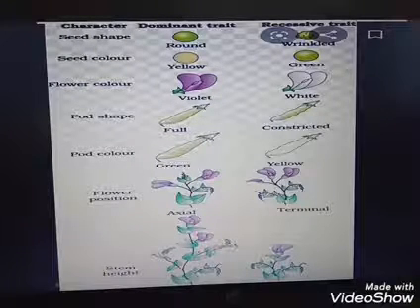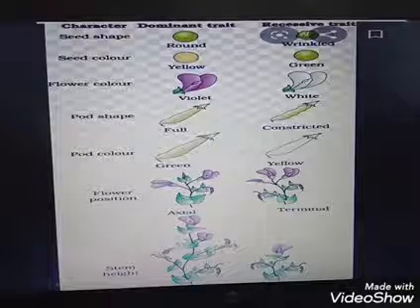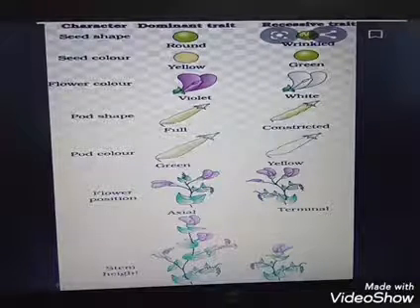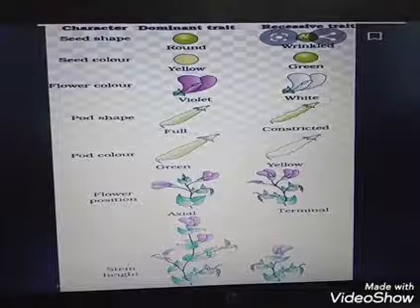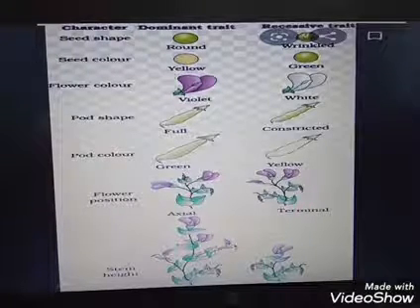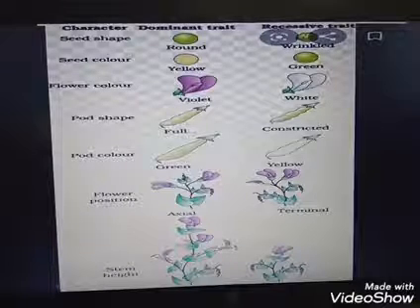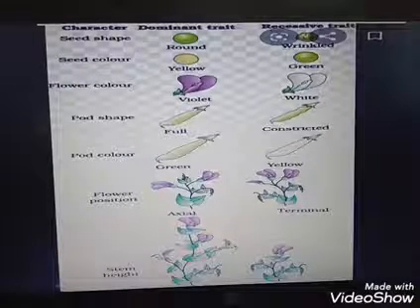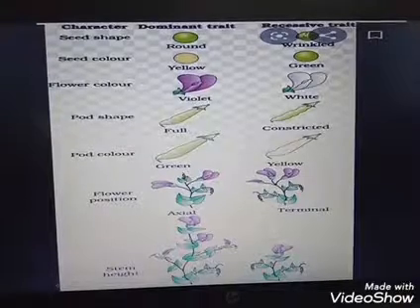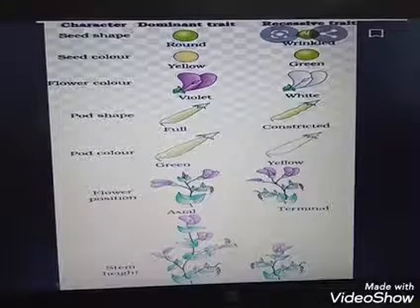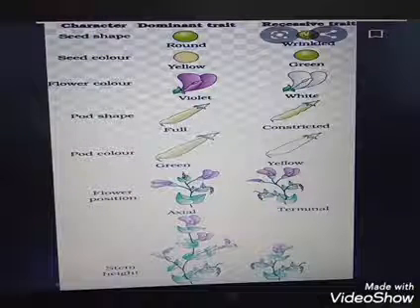Otherwise we can say 7 pairs of contrasting characters, and the characters are stem height. The dominant one is tall and the recessive is dwarf. Then flower position: axial is dominant and terminal is recessive. Then flower color: violet is the dominant one and the recessive is white. Next is pod shape: inflated or constricted. Constricted means it is a recessive trait.